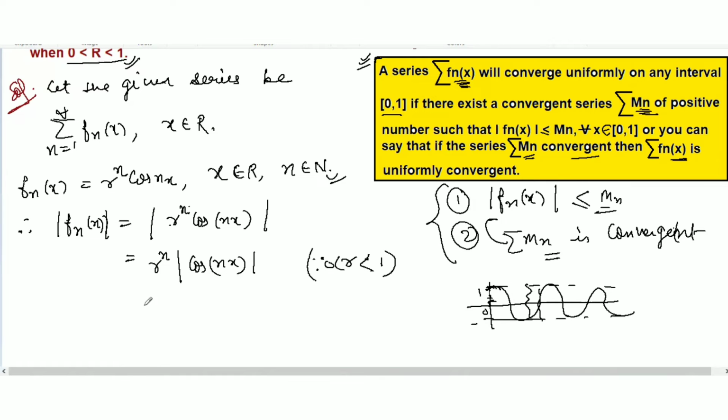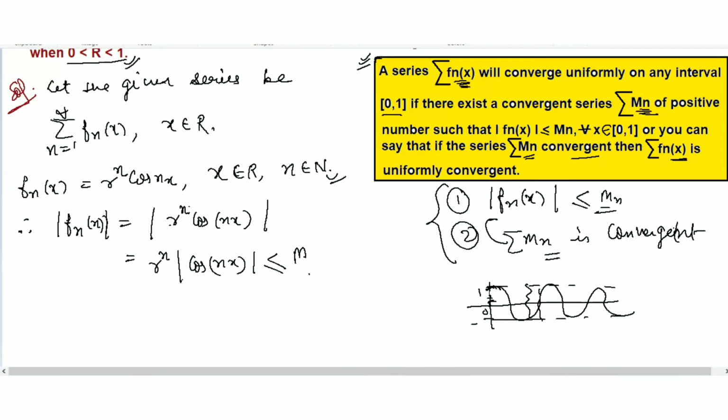You understood from here. Now we have to create an Mn, so let's try to create this Mn from this.